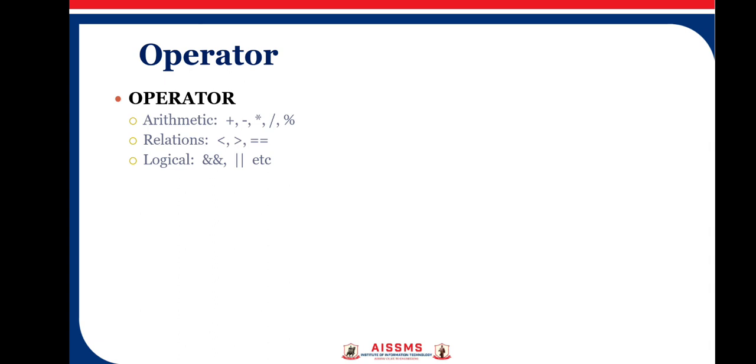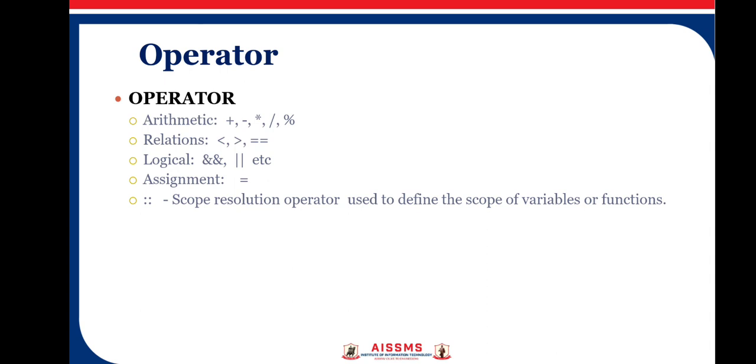Next are logical operators: logical and, logical or, logical XOR. All these operators are used while checking the logical conditions in your program. Next is the assignment operator. If I am writing the statement x equal to y, I am assigning the value of y to x, so here equal to is the assignment operator.